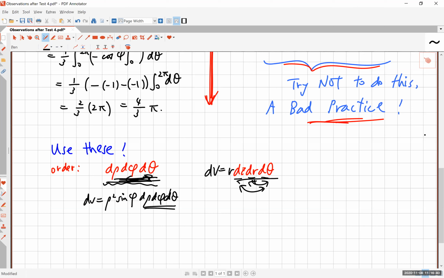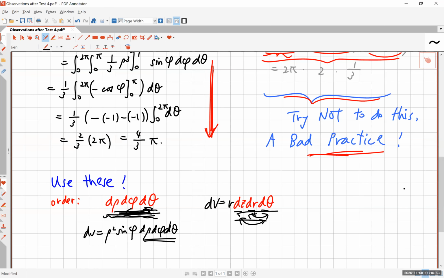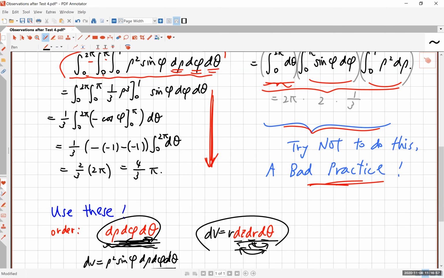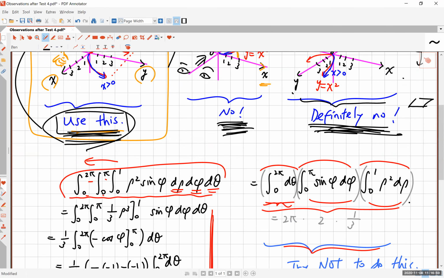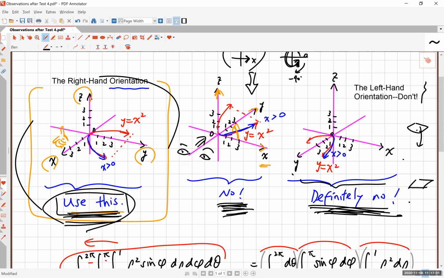However, when there is a sort of universal agreement on how to do things, in order not to be misunderstood, it is very wise to use the convention that is used everywhere, such as the order in which you integrate, and the orientation. All right, so that's what I wanted to share with you, having graded test number 4.